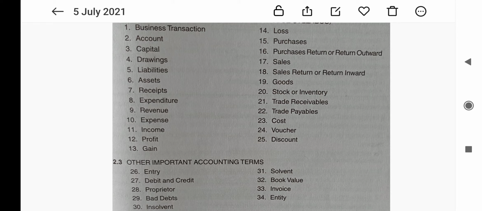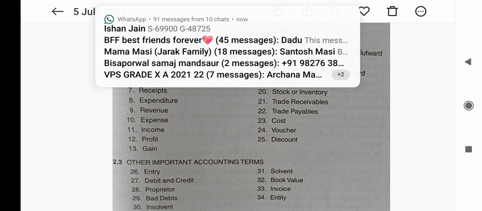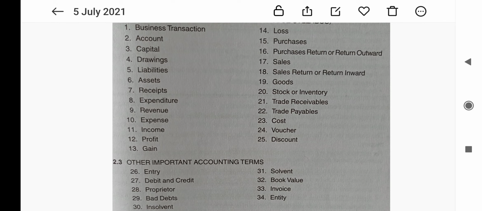Now the next one is stock or inventory. It refers to the goods held by a business for sale in the ordinary course of business or for consumption in the production of goods or services for sale.